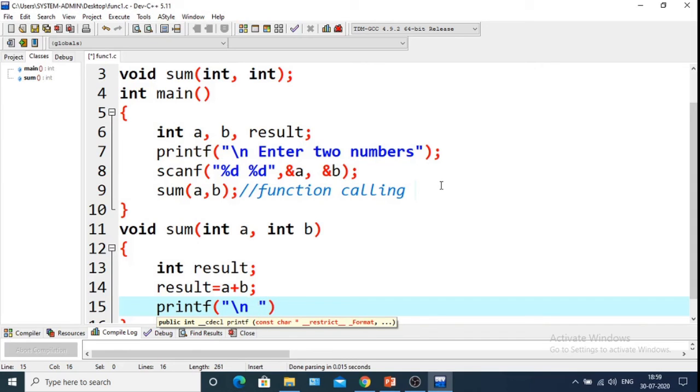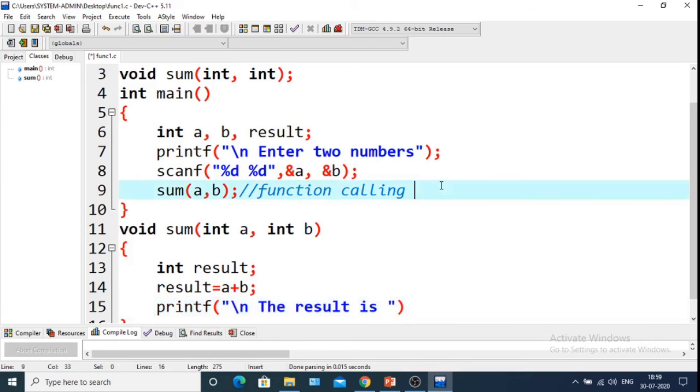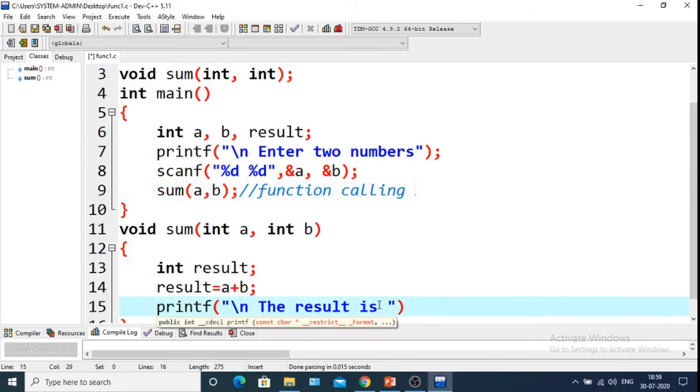So the result is percentage d comma result.